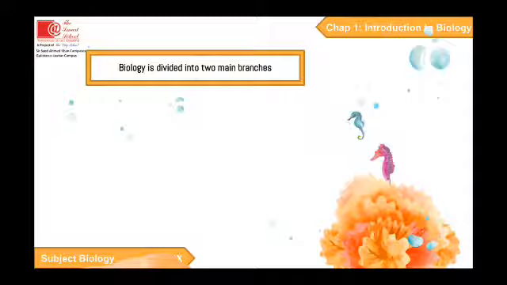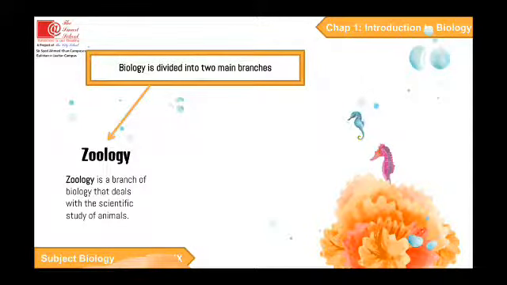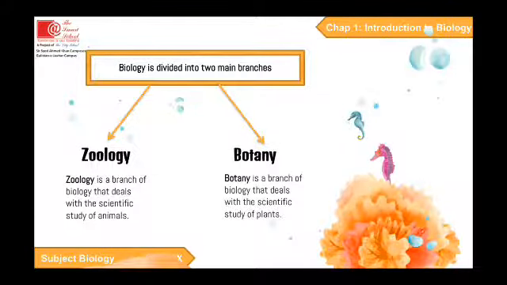Biology is divided into two main branches. Zoology. Zoology is a branch of biology that deals with the scientific study of animals. And botany. Botany is a branch of biology that deals with the scientific study of plants.